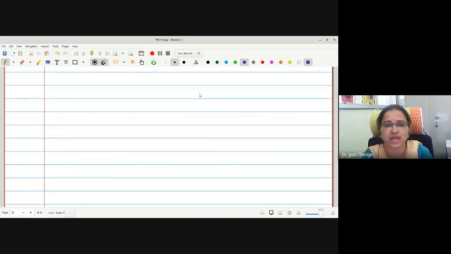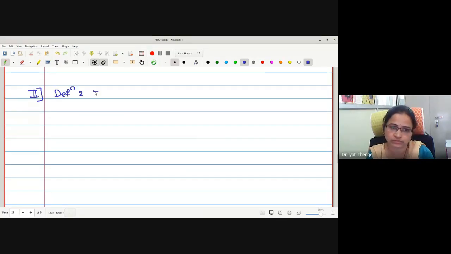Now we will go for the converse, part 2. In this part we will prove definition 2 implies definition 1. Therefore, what will be my assumption under definition 2? That the limit of S(P, f) exists and is equal to the area under the curve, that is, the integration. And what do I have to prove? Definition 1, meaning upper integral is equal to lower integral is equal to actual integration. This is what we want to prove. Therefore, let us write the assumption.